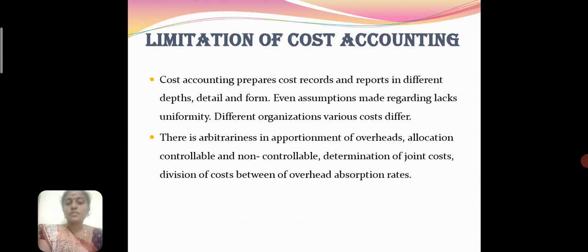Next, we discuss what are the limitations, drawbacks, disadvantages of cost accounting. Cost accounts to be prepared and cost records kept in a big concern, so many limitations are to be obtained in small concerns. The reports are in different depths, detailed and form. Even assumptions made in recording lack uniformity. Different organizations, various costs differ. There is arbitrariness in apportionment of overheads, allocation of controllable and non-controllable costs, determination of joint cost, and division of costs between the overhead and absorption rates.